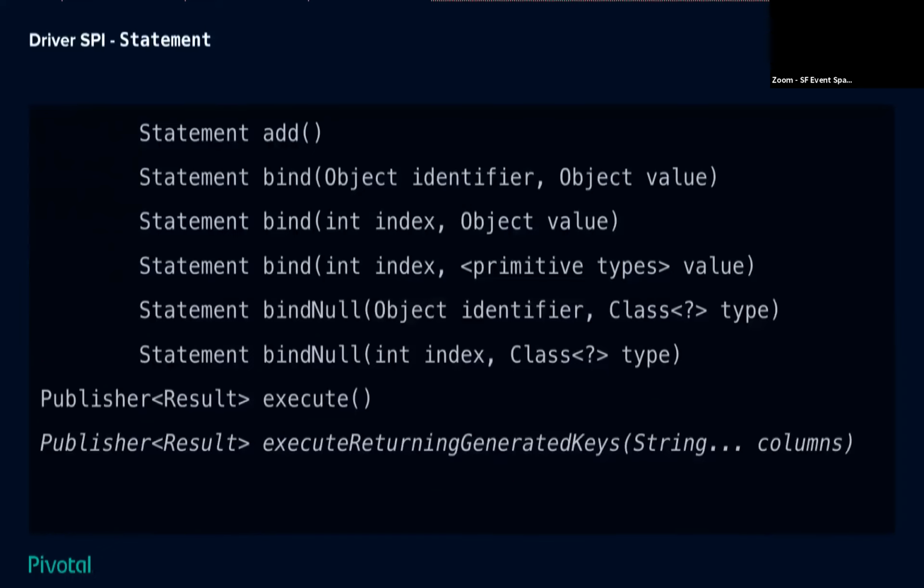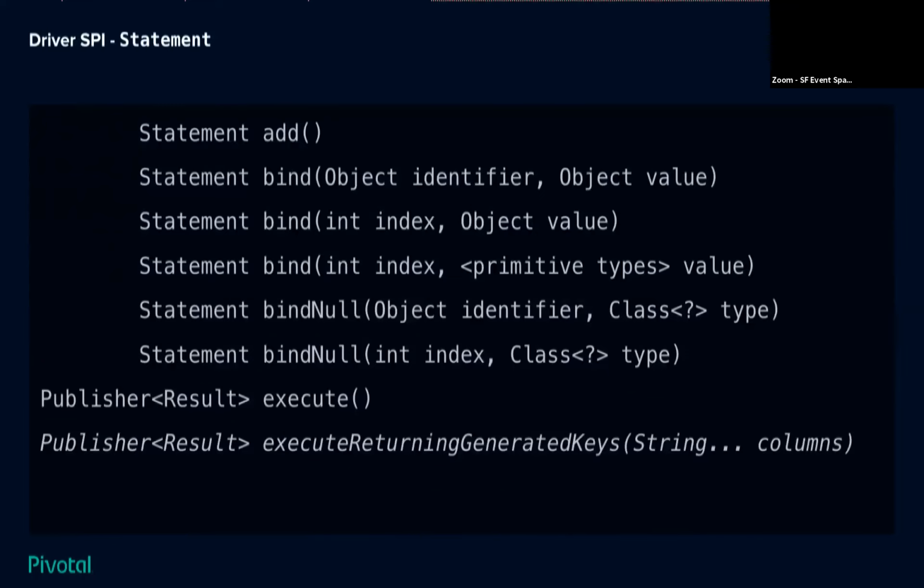But our statement, we only have a single one of these, has all the things you'd think about. You've created a statement with an SQL expression in it, and we want to bind some data to it. We want to bind based on the identifiers that databases are natively using. So on the Postgres side, the bind parameters aren't question marks natively, they're dollar number, so $1, $2, $3, and you can use those. If you use something like Oracle, which uses named parameters, it might be :name, :second_name, something like that. Bind all of those kinds of things, and then eventually execute.